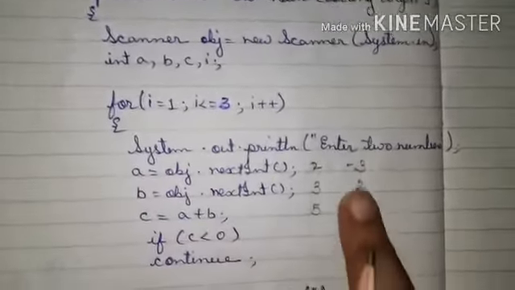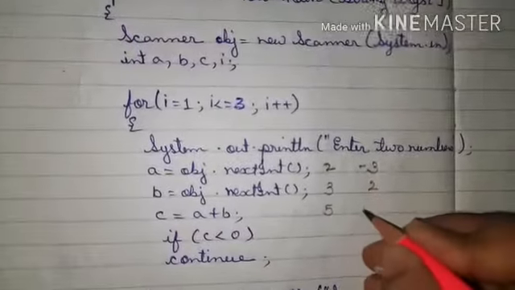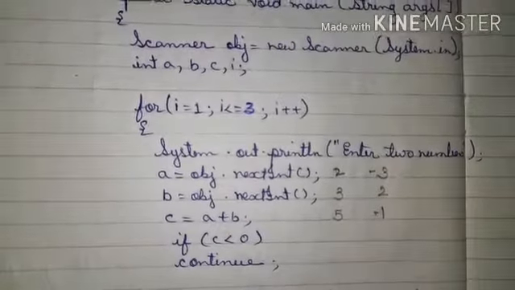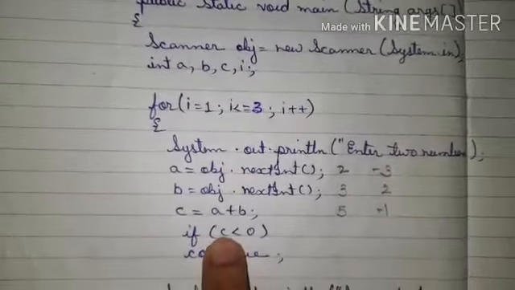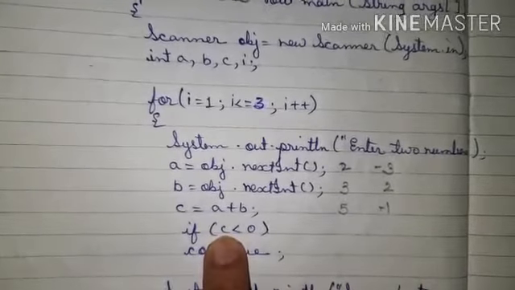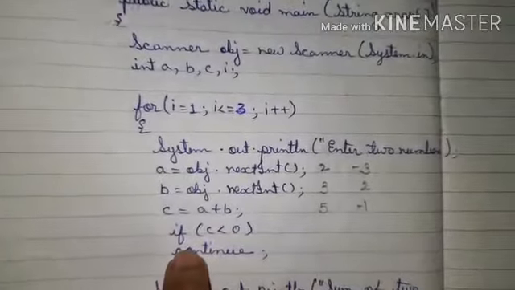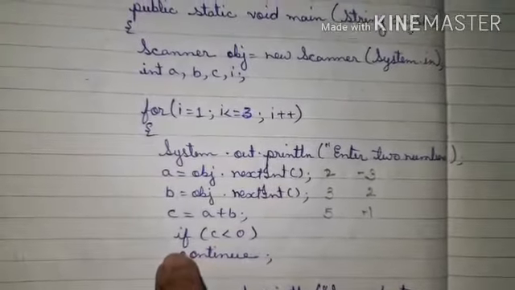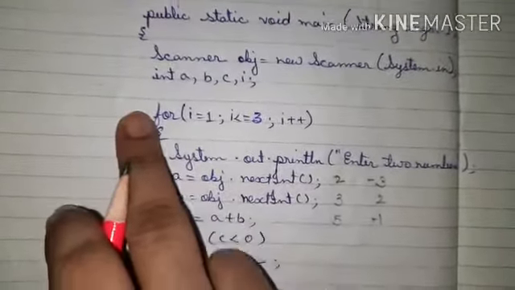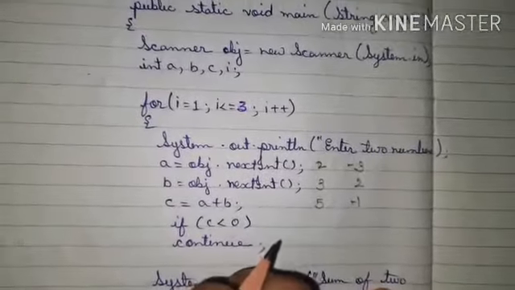So the sum of a and b will be minus 1. Minus 1 is less than 0, so the condition is true. It will come to continue, so the control will move back to the for. It will not display the sum.